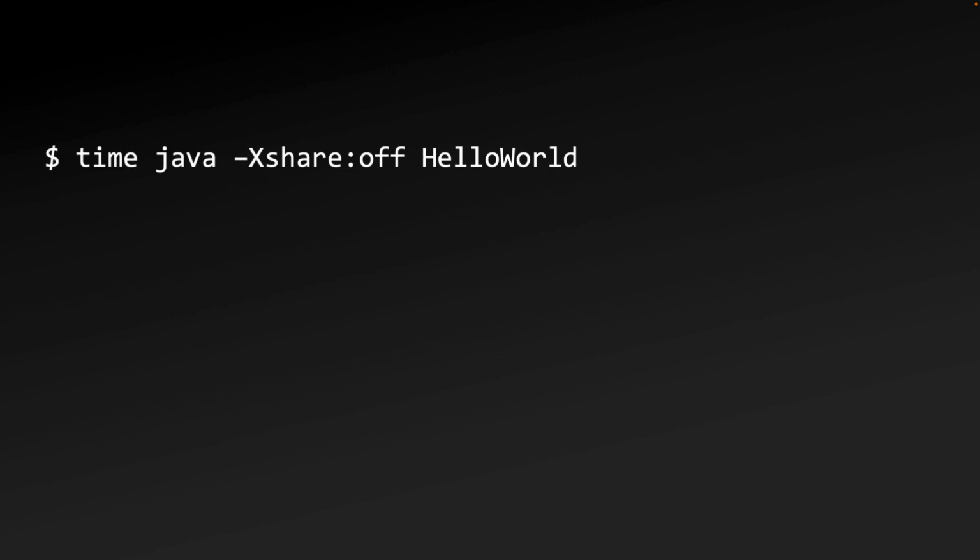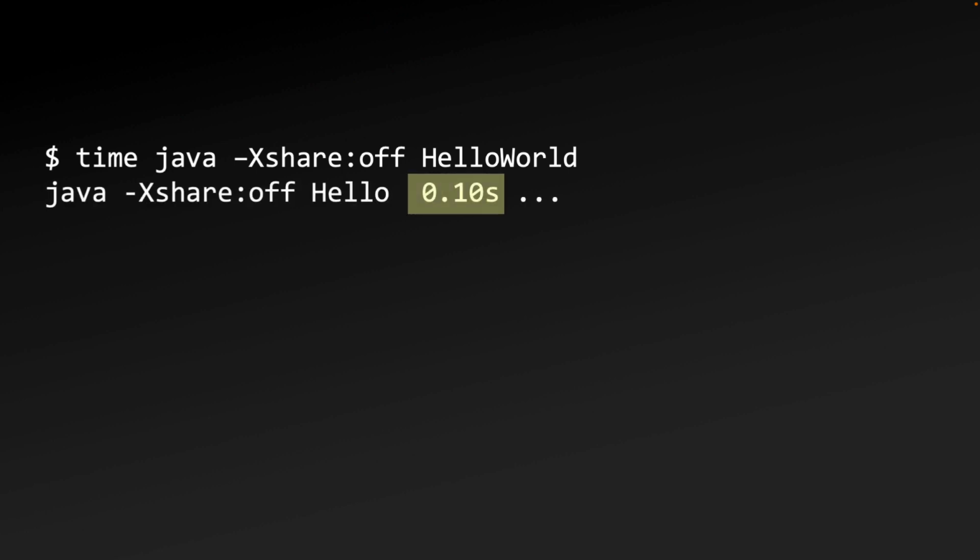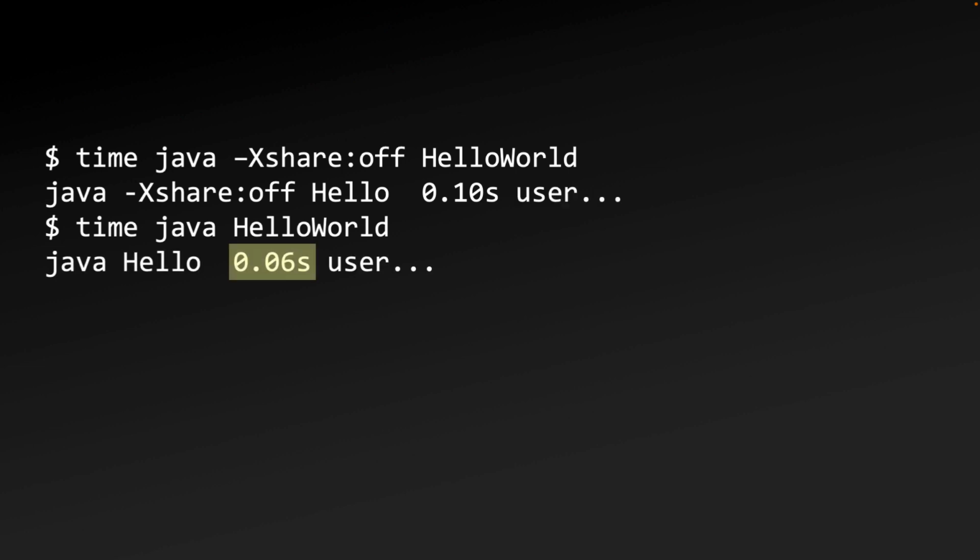If there was a way to skip some of these steps, we might see a measurable improvement in startup performance. With CDS turned off, which is handled with the -Xshare:off VM argument from earlier, Hello World executes in about 1/10 of a second. With CDS on, in this case set to the default mode of auto, which we will cover in more depth later, about 4/100ths of a second is taken off of startup time, or about a 40% reduction. We'll look at this in more depth later as well.